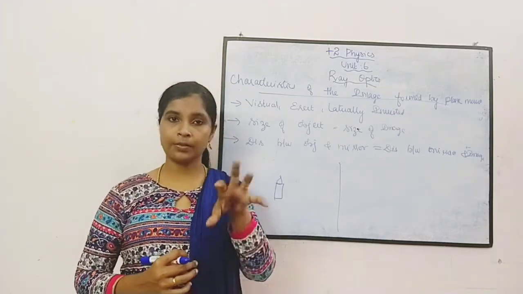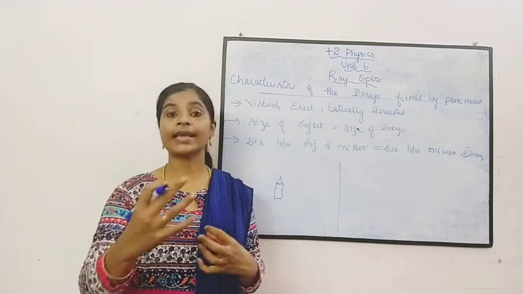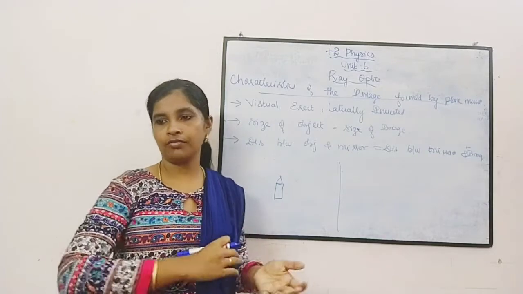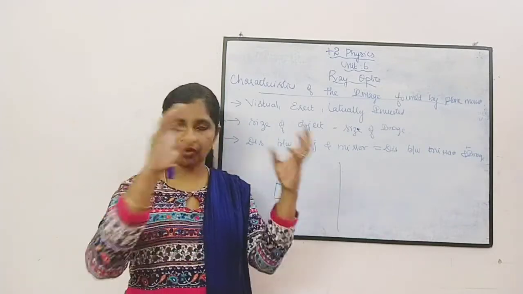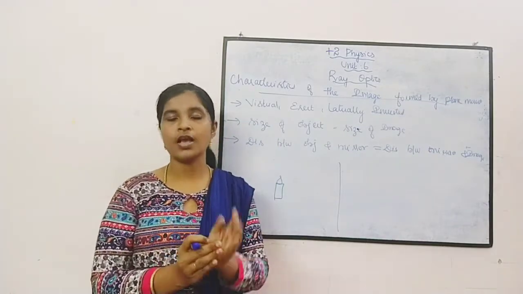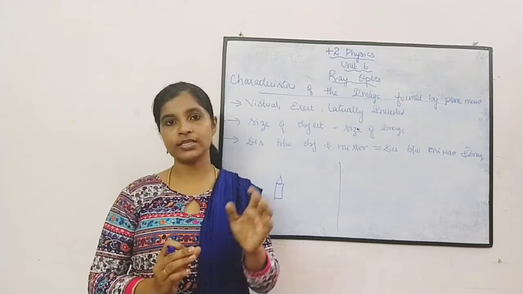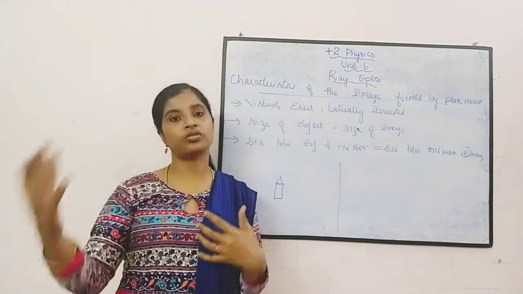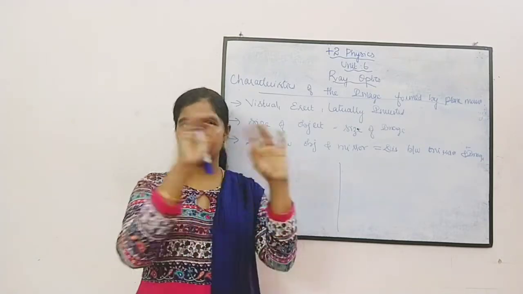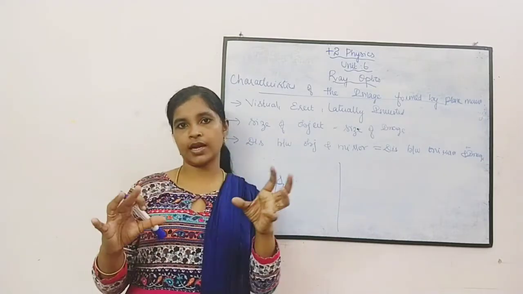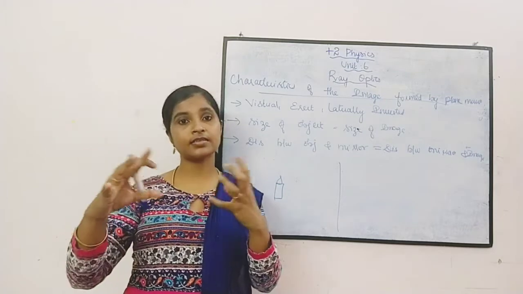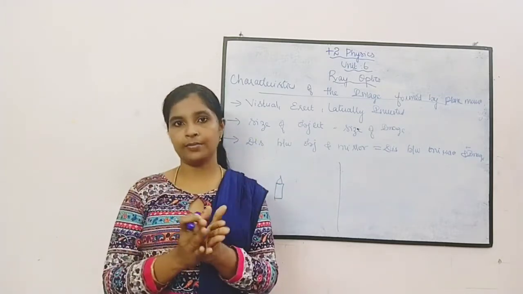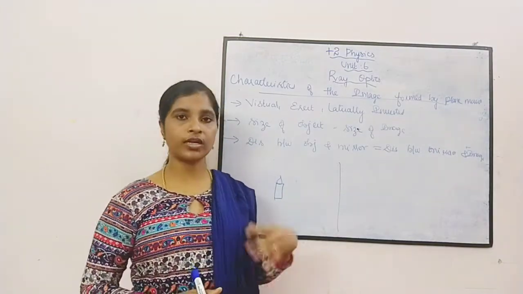A virtual image is an image which cannot be captured on a screen. If you move it, it will move away. We cannot capture that image on a screen, so such a type of image is called a virtual image. A real image means we can capture the image on the screen. For example, in a theater when you are seeing movies, the image is getting captured on the screen. Such a type of image is called a real image. This type of image is called a virtual image.